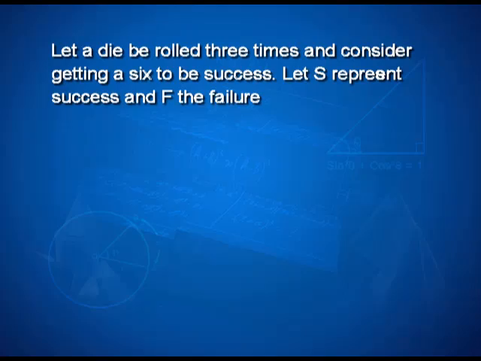Consider this example. A die is rolled 3 times. Consider getting a 6 to be a success. So, S represents success, capital F represents failure.